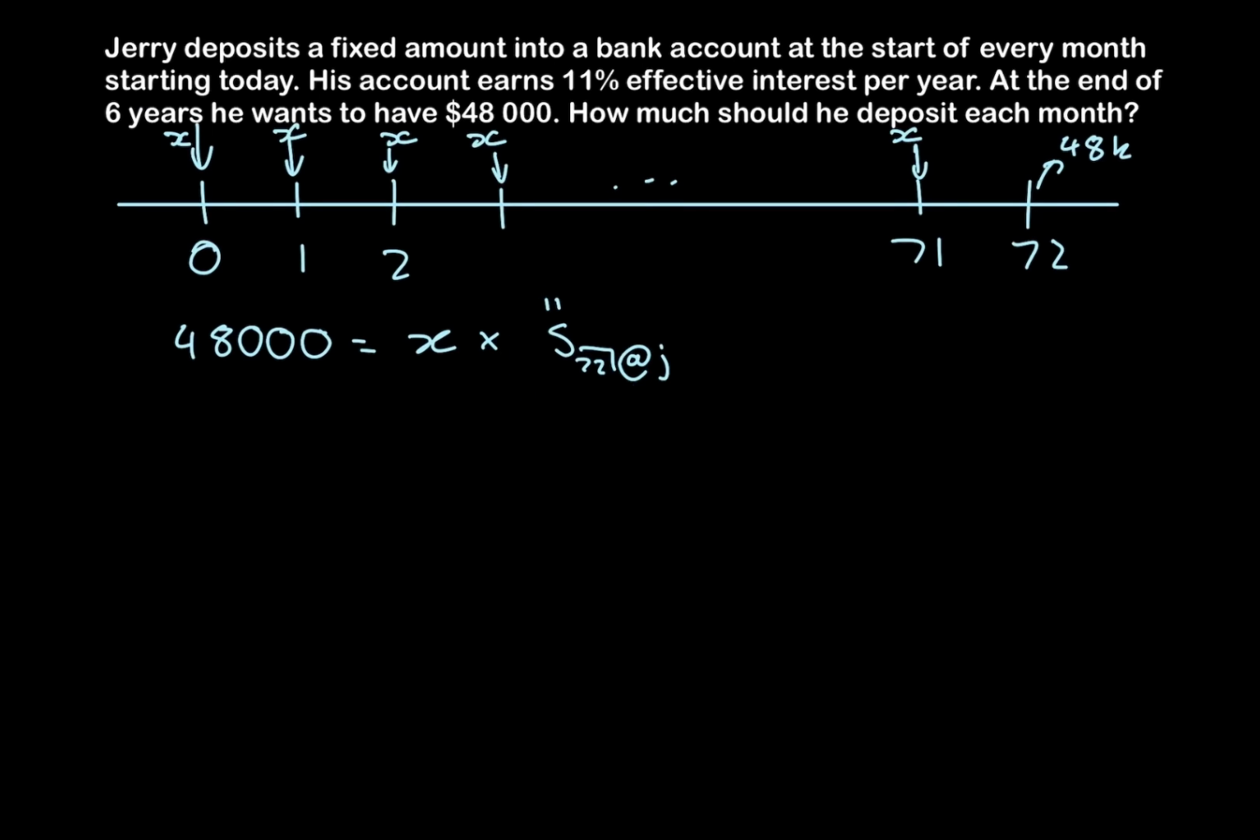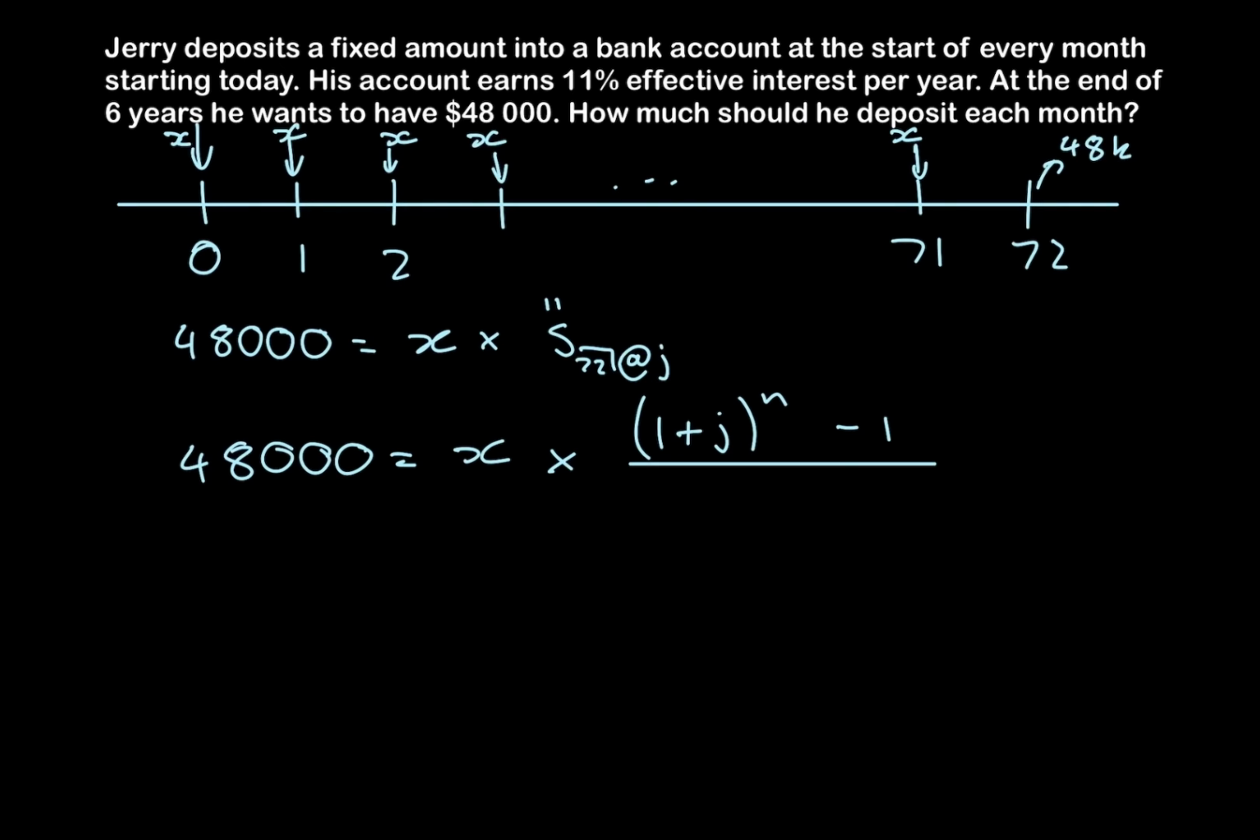Okay, so let's write the formula so we can solve for X. So we have 48,000 is equal to X times. Now, since this is a future value annuity, we remember that the numerator is the same every time, which is 1 plus I, or rather J, because we're using J here, to the power of N minus 1. And our denominator for an annuity in advance is D, which is equal to 1 minus V, which is equal to 1 minus 1 plus J to the negative 1. Okay, so what is J?